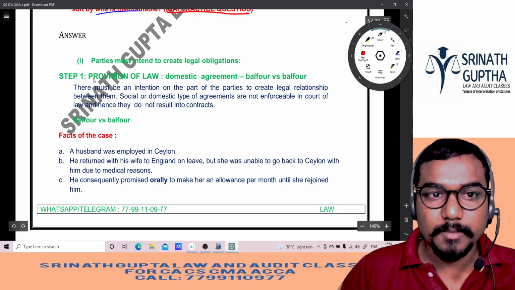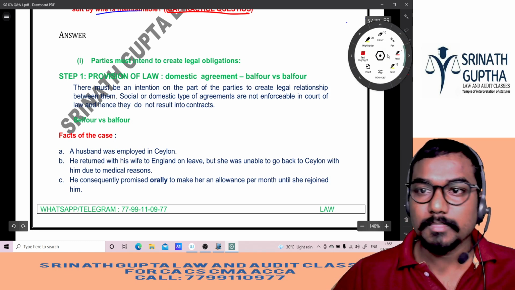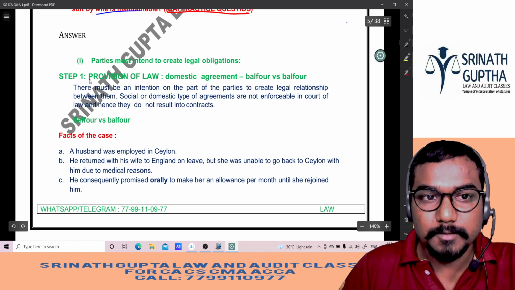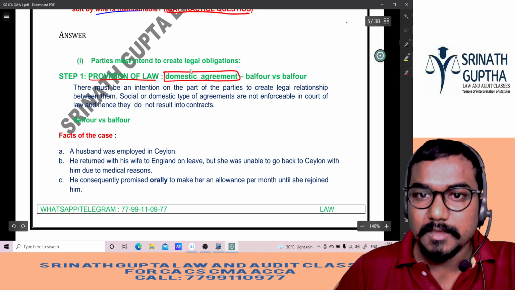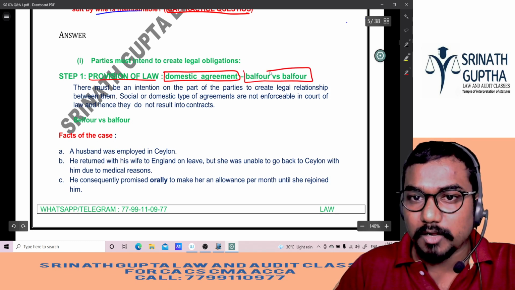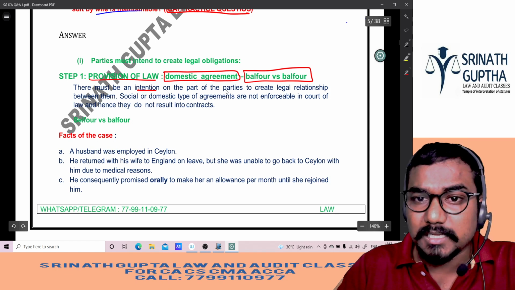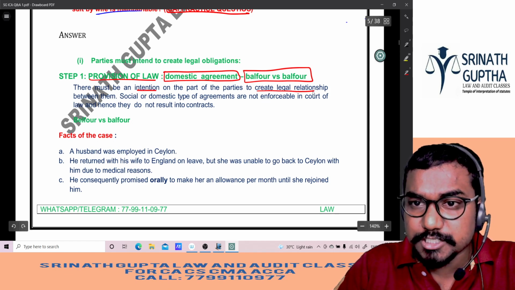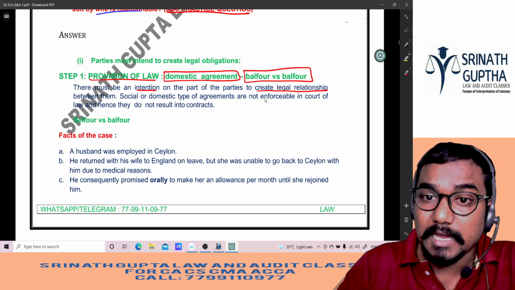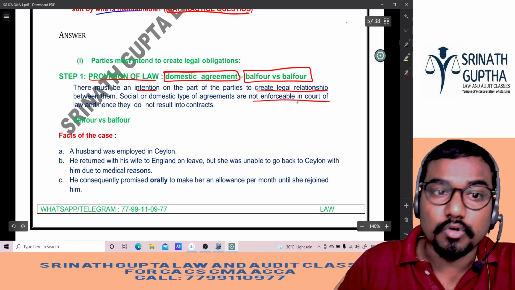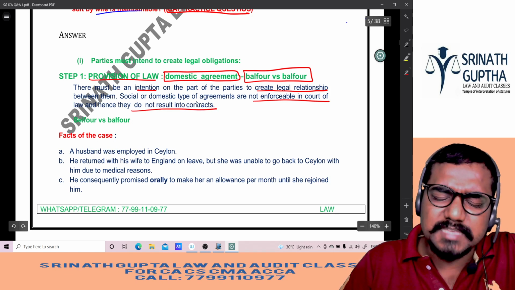Step number 1, provision of the law, domestic agreement. Which agreement, beta? Domestic agreement. Balfour versus Balfour or Mrs. Balfour. There must be an intention on part of the parties to create the legal relationship between them. Social and domestic type of agreements are not enforceable in court of law. Hence, they do not result into any contracts. They will die as agreements.